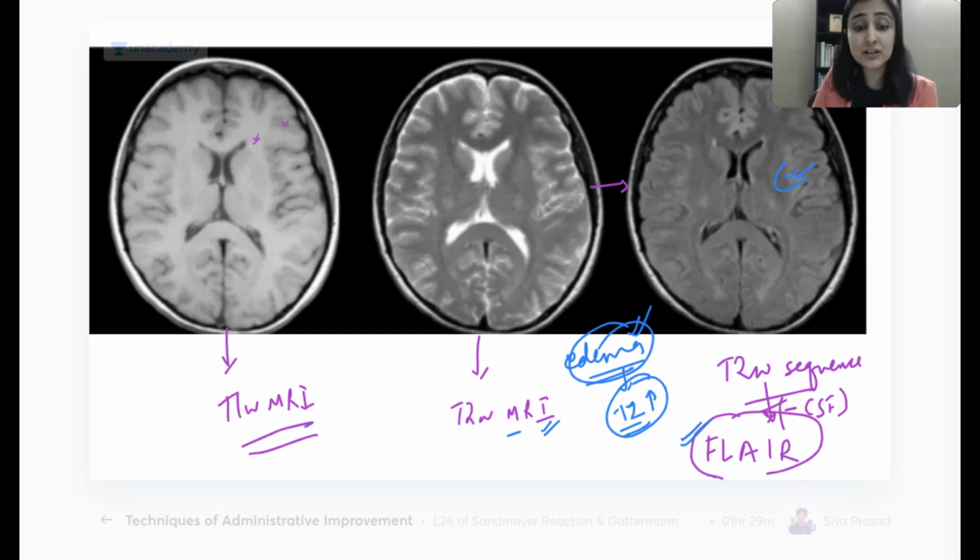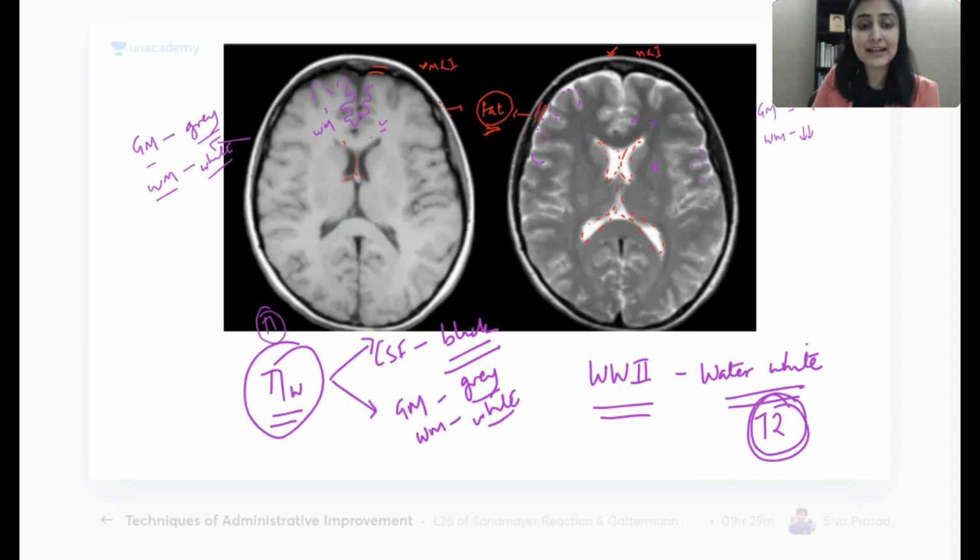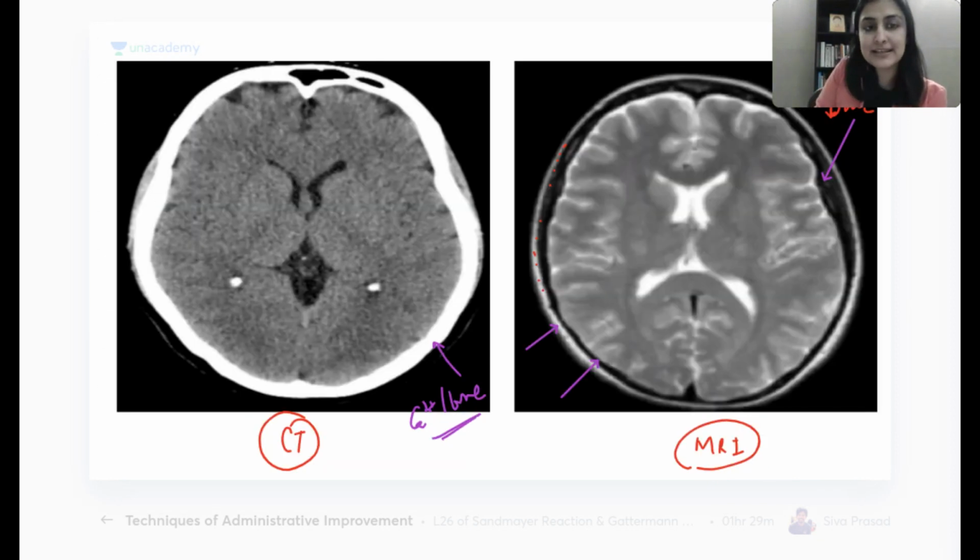So what have we learned so far? If I go back and ask you, what is this investigation? I will start by seeing the bone. Bone is white, it is CT. Then I look at this investigation. I find that outer fat is white, inside bone is black. This is MRI. Which sequence of MRI? Now, if I have to ask you on this image, will you be able to tell me? Good. Here, CSF is white.